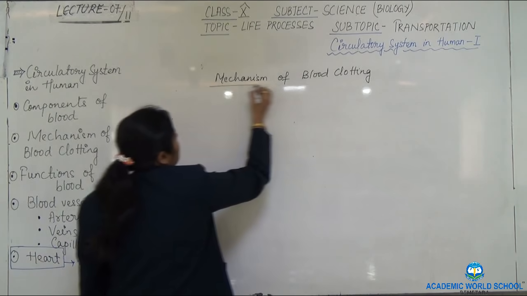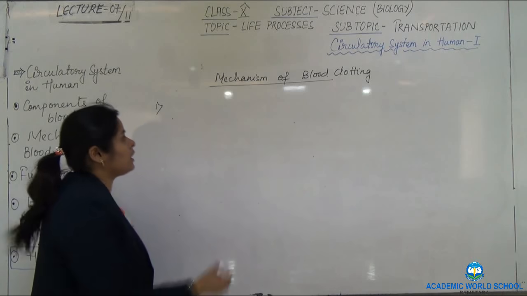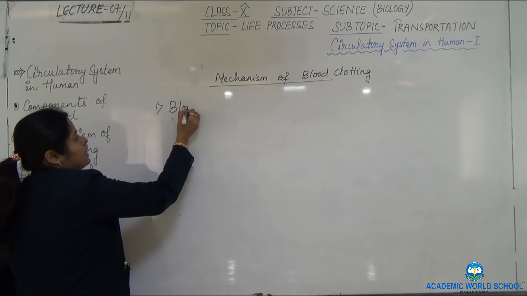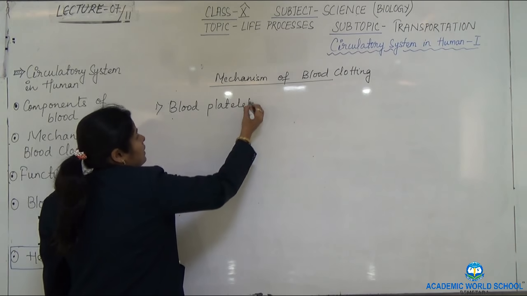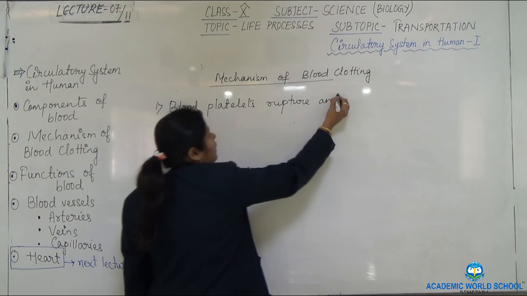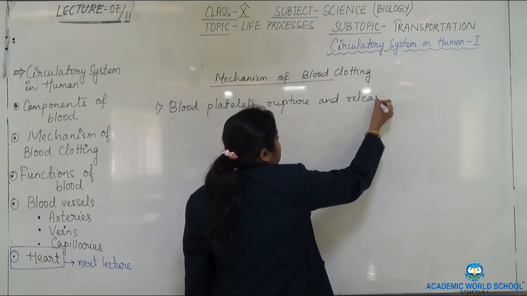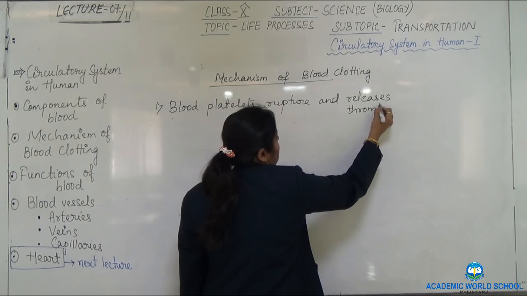First of all, what happens? The blood platelets, which we were reading just now, rupture and release thromboplastin.